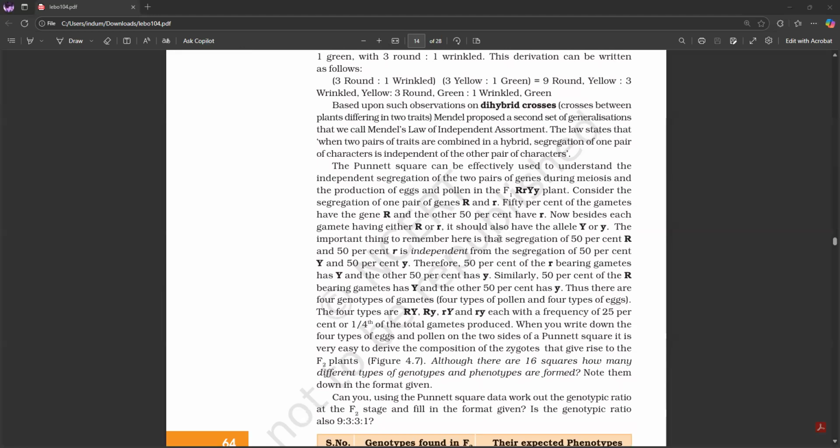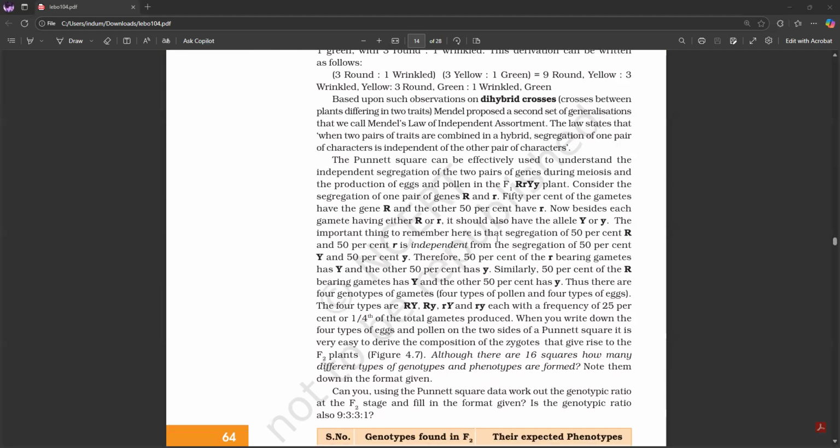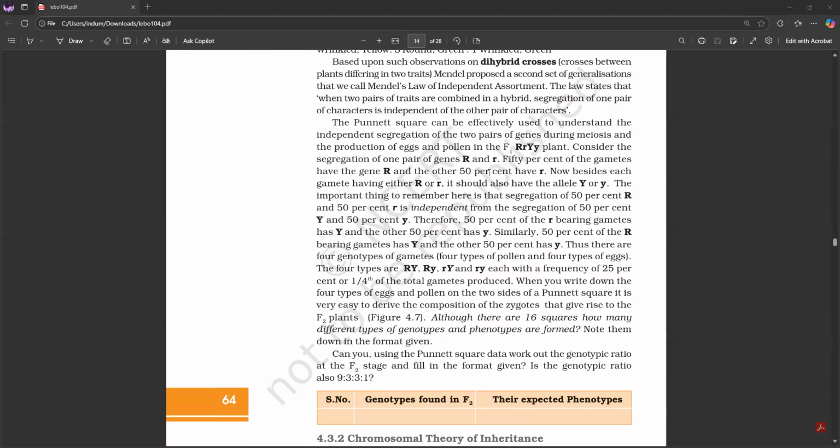The Punnett square can be effectively used to understand the independent segregation of the 2 pairs of genes during meiosis and the production of eggs and pollen in the F1 capital R small r, capital Y small y plant. Consider the segregation of one pair of genes, capital R and small r. 50% of the gametes have the gene capital R and the other 50% have small r. Now, besides each gamete having either capital R or small r, it should also have the allele capital Y or small y.